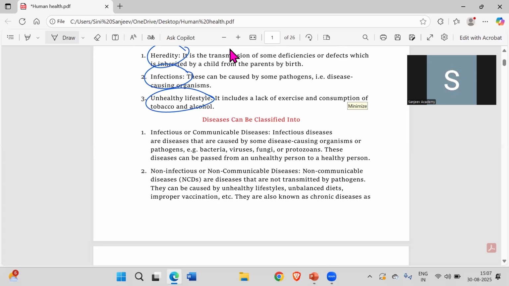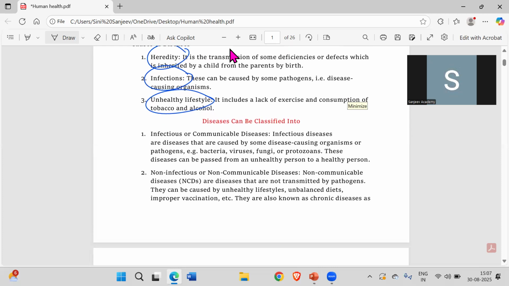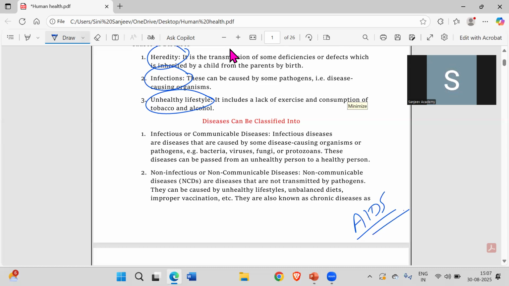Sometimes viral fever, if it happens, is infectious. Greater than that, one such infection which certain people have, not everyone, is AIDS. This doesn't spread so easily. Only if there is sexual contact will this disease spread from person to person.